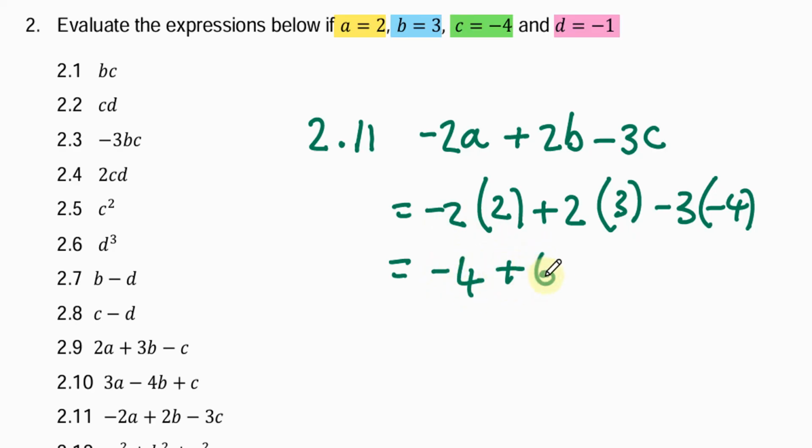Then plus 6. Then a negative times a negative is a positive. So 3 times 4 is 12. We can add the positives. So 6 plus 12 is 18. And negative 4 plus 18, of course, is positive 14.